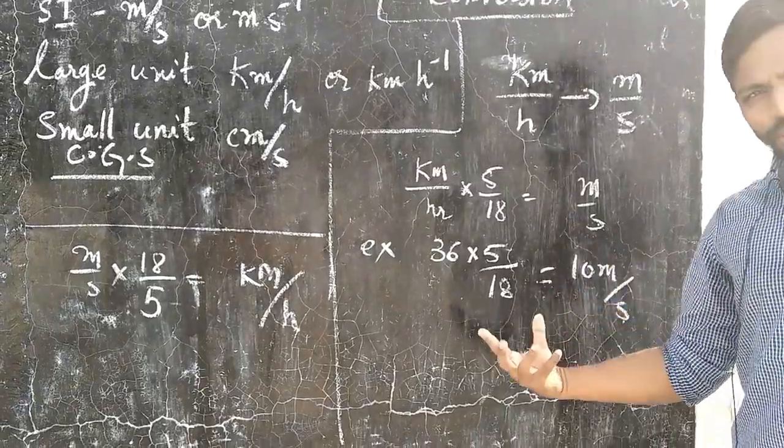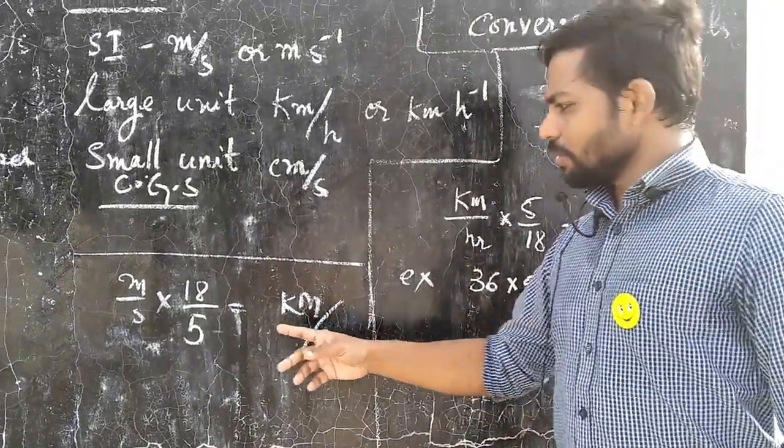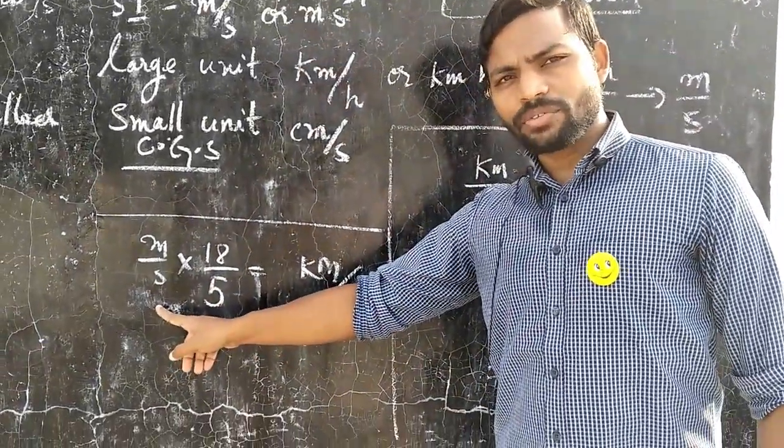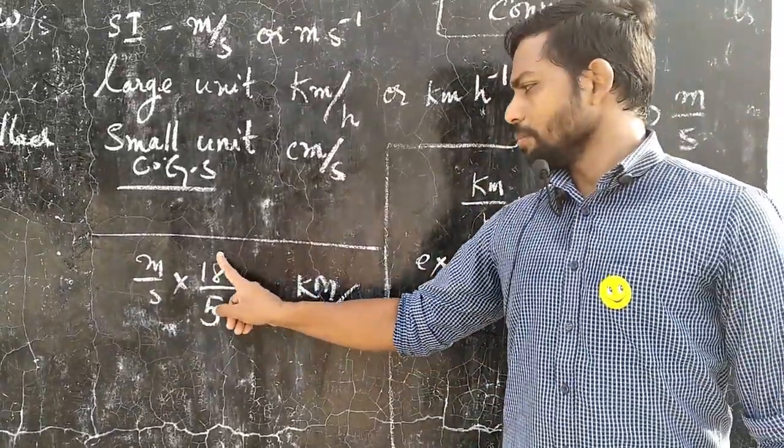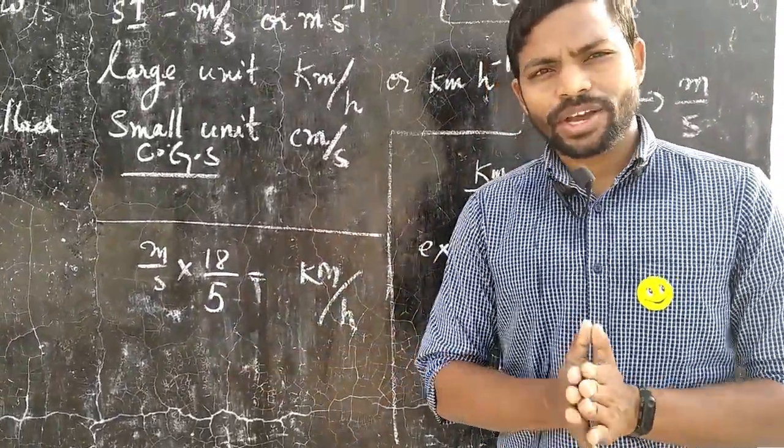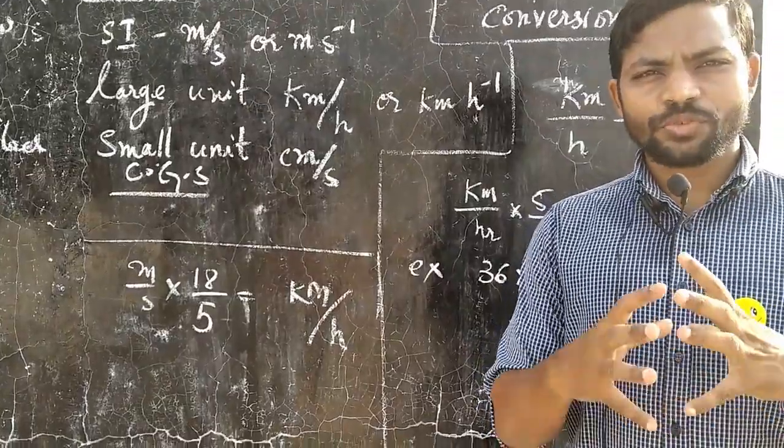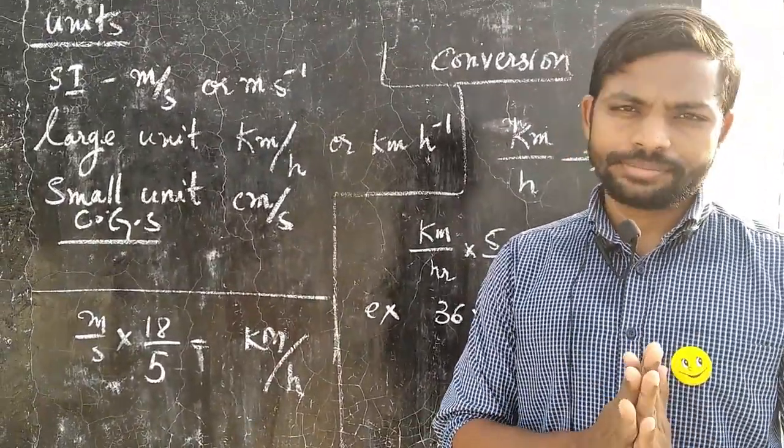Hope you already know this, right? Similarly, meter per second can be converted into kilometer per hour by multiplying with the factor 18 by 5. Right? Hope this is very clear about the units of speed.